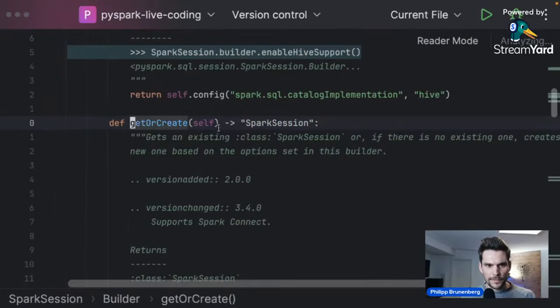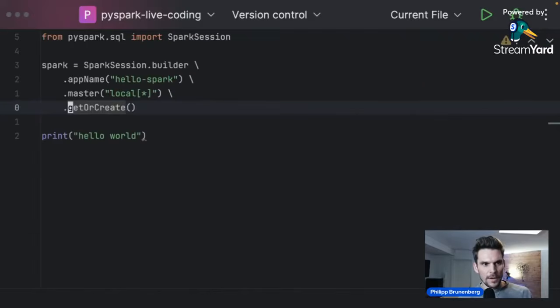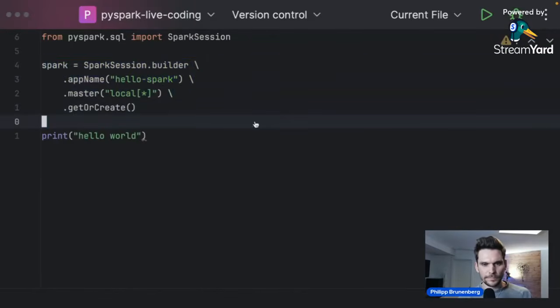So the asterisk stands for the cores that I have available on my local laptop where I'm going to run this application. And then finally, on the builder, we can call getOrCreate, which will actually return a Spark session, as we can see here from the documentation as well. So what I just did was actually only to press Command and B, which will resolve this getOrCreate method, and we can see how it's implemented in the PySpark API.